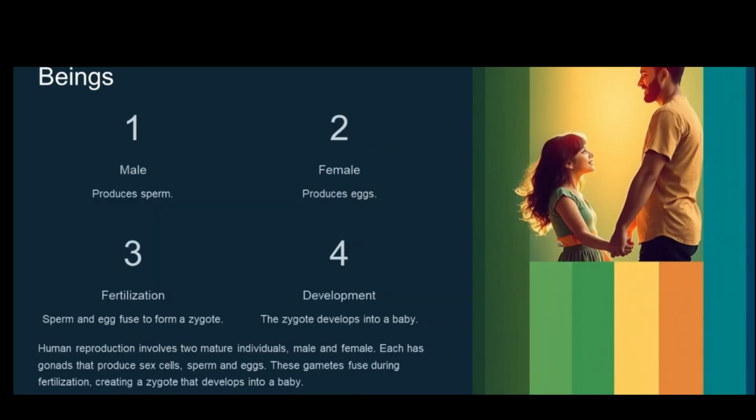Human reproduction involves two mature individuals, male and female. Each has gonads that produce sex cells, sperm and eggs. These gametes fuse during fertilization, creating a zygote that develops into a baby. Sperm and egg fuse to form a zygote. The zygote develops into a